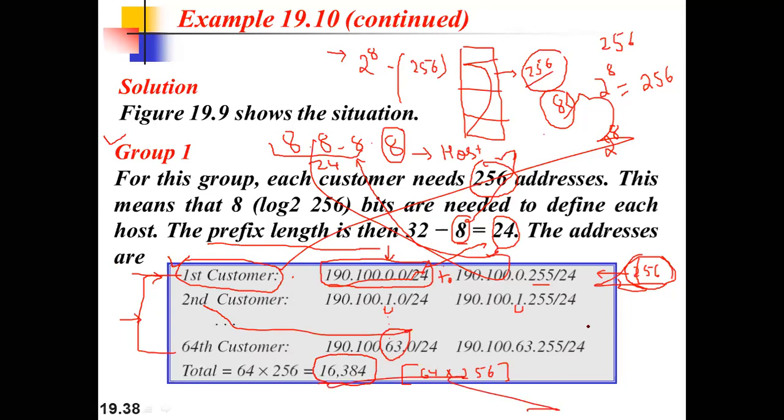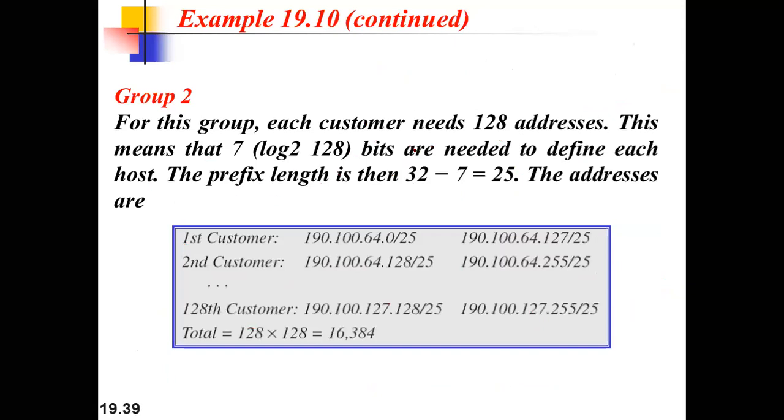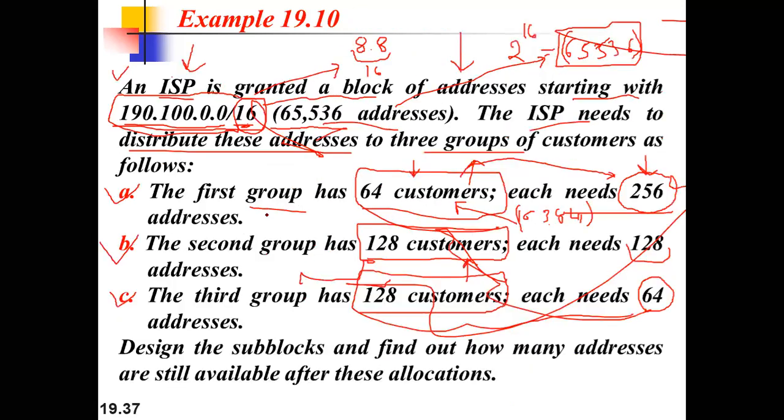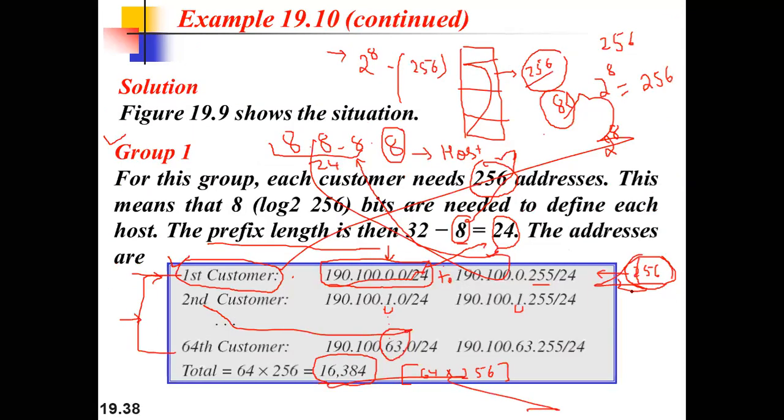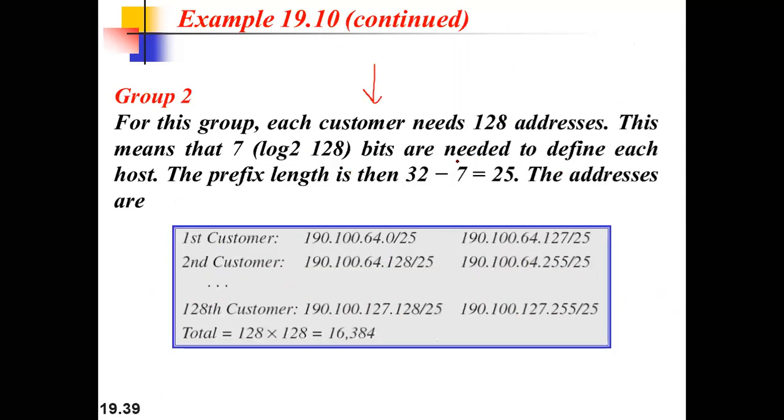Similarly, for the next block, how many customers do we need? You can see from the numerical, in the second group we have 128 customers, and each needs 128 addresses, right? 128 addresses means 2 raised to power 7, right? So that's why we take 7. 128 we get from 2 raised to power 7.